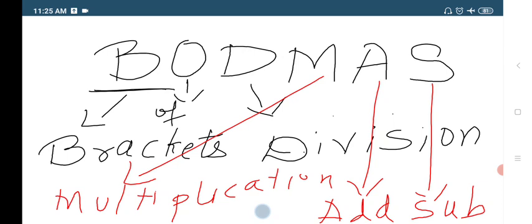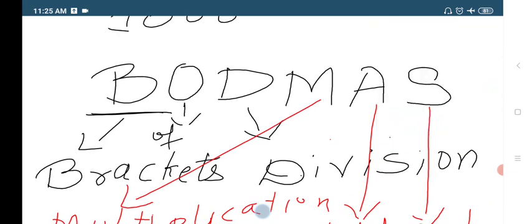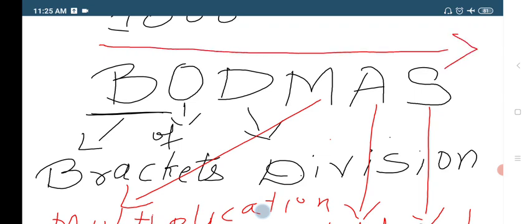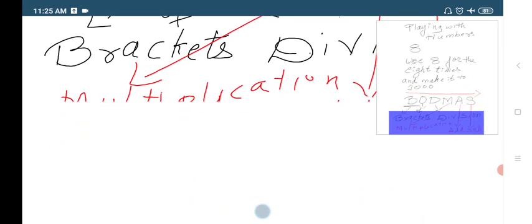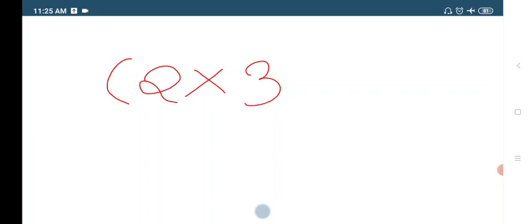So what is the BODMAS rule then? We already know brackets, division, multiplication, addition and subtraction. But what is the BODMAS rule? That is the priority. So if you have a set of numbers, for example 2 into (3 plus 4), I am taking an example.